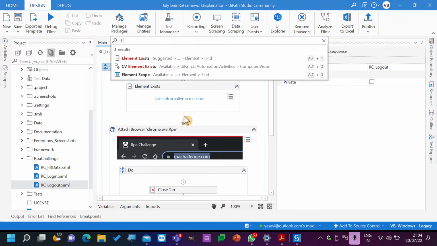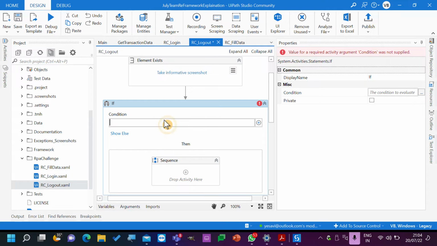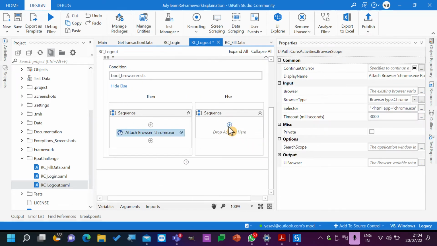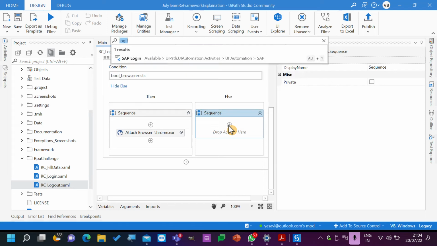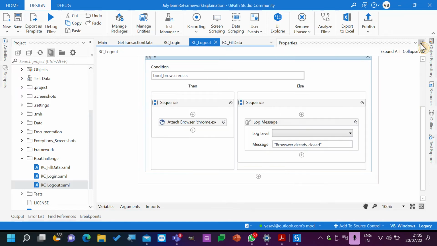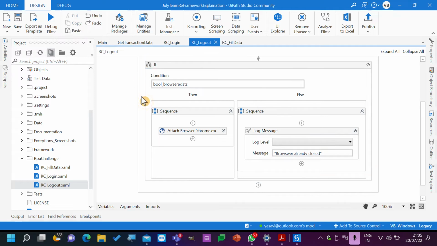Let's add an if condition. If the condition browser exists is true, then go ahead and add the item. Else, we can just add a log message: browser already closed. Am I going fast, or are you able to get through the speed? Able to get it. Whatever happened till now is only 5 to 10% of the speed that I have taught you. From now, things will be completely different. So please pick it up.